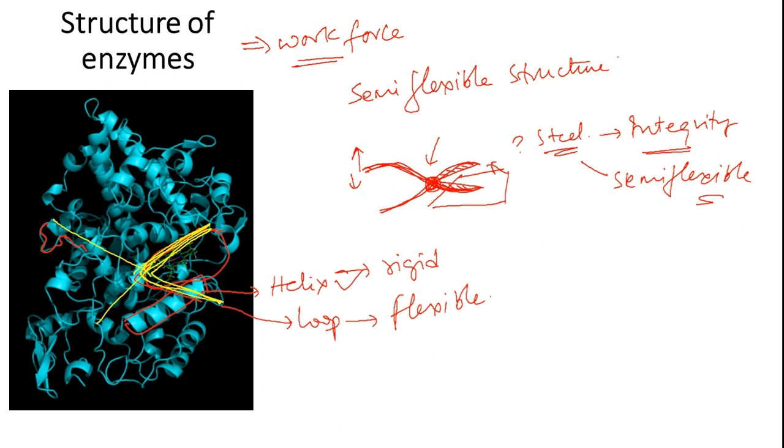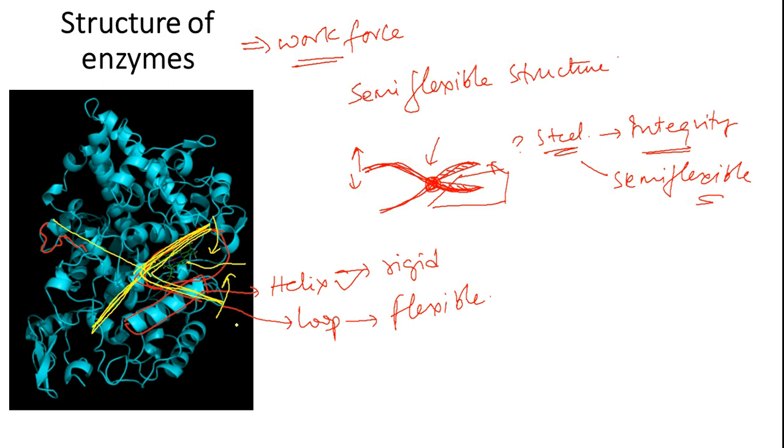Because of these so many flexible bonds that we have, it will be able to move in this way. Okay, so when a molecule is coming over here, it will be able to physically assist the molecule to stay over here and then achieve a particular biochemical reaction to happen.